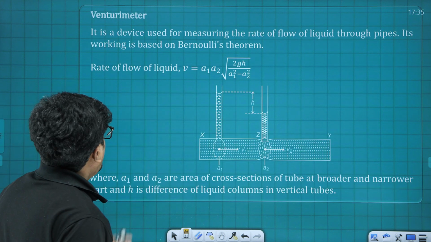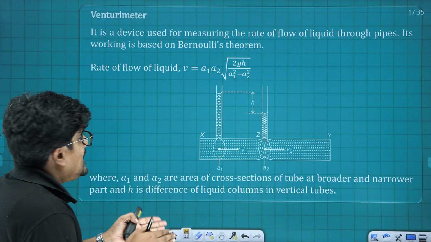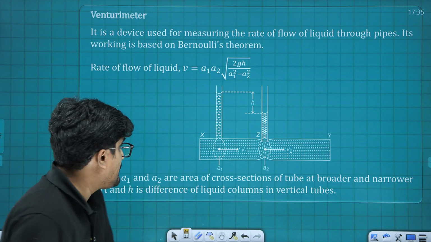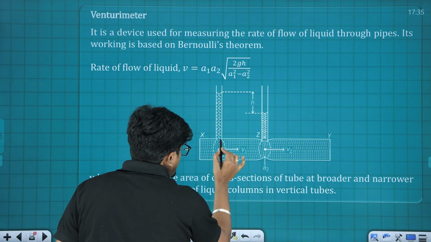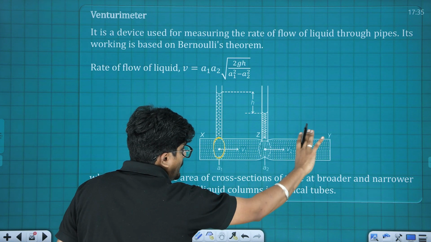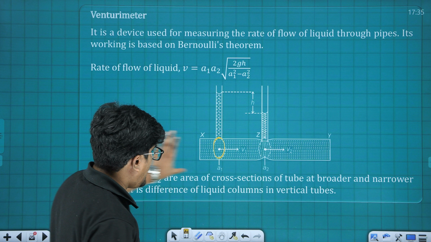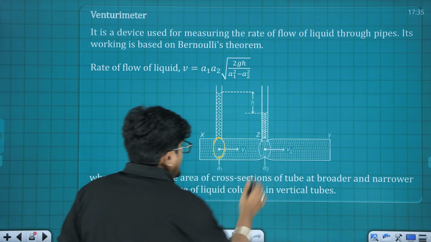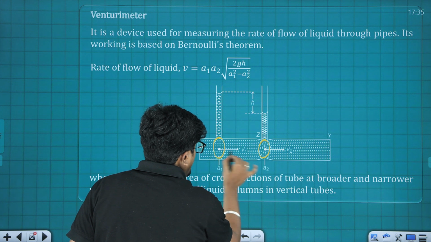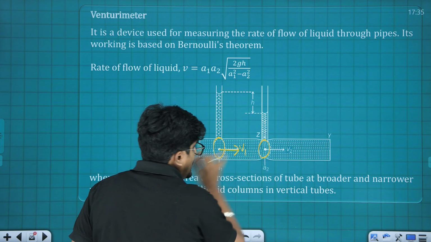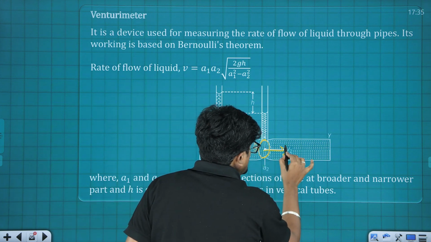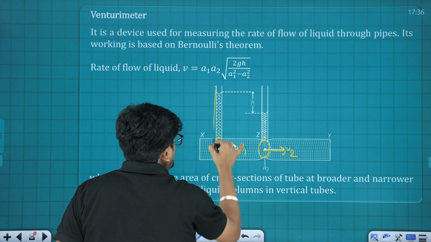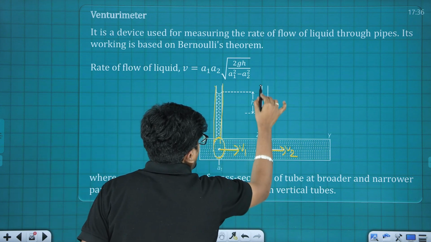Okay, next one is the Venturi meter. Basically the Venturi meter is designed to help us measure the rate of flow. Let a flow of liquid be taking place through a pipe like this. Here the cross sectional area is A1, and here the cross sectional area is what? A2. Here the speed of the liquid is V1, and here it is what? V2, and here I am having a tube like structure which is open to the atmosphere.